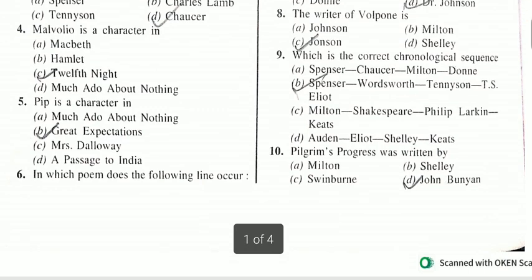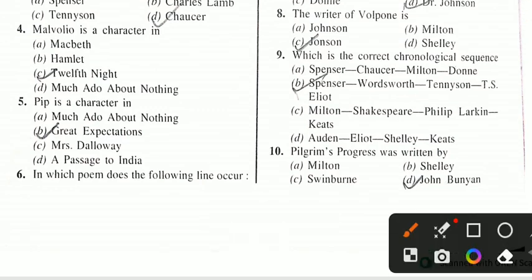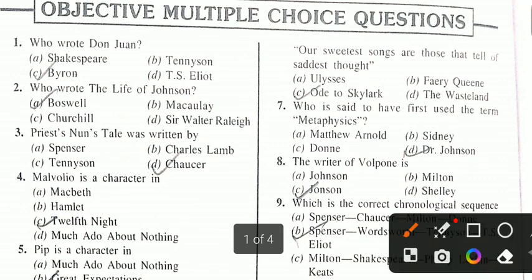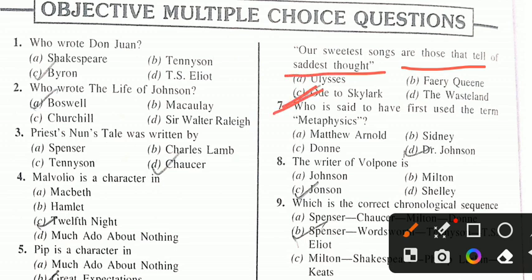Question number 6. In which poem does the following line occur? "Our sweetest songs are those that tell of saddest thought." Ode to a Skylark. Understood? These lines are extracted from Ode to a Skylark.